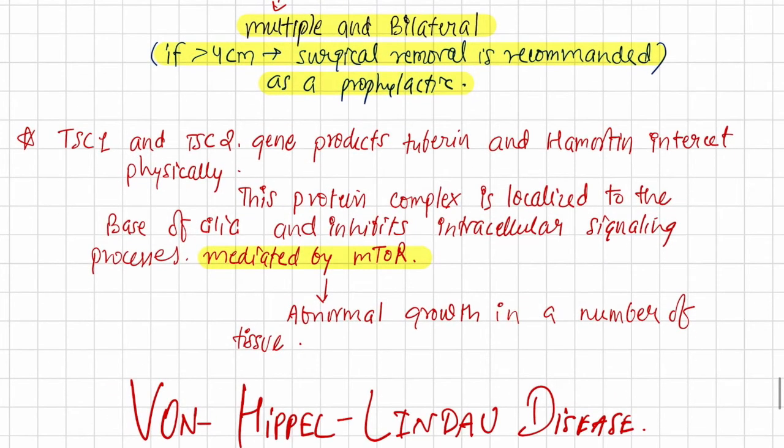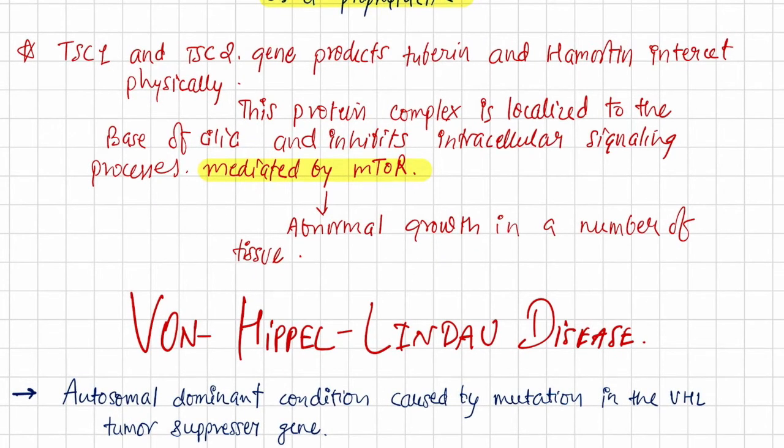Alright. TSC1 and TSC2 gene products tuberin and hamartin interact physically. This protein complex is localized at the base of the cilia and inhibits intracellular signaling mediated by mTOR, preventing abnormal growth in a number of tissues.